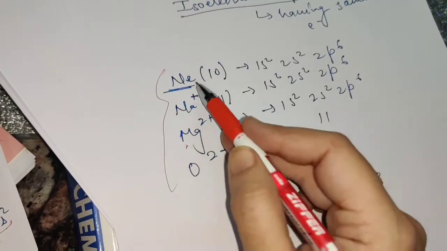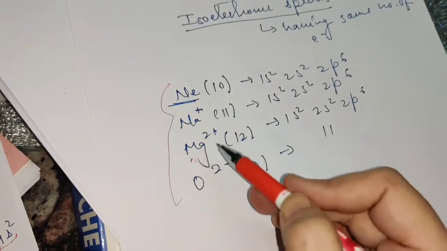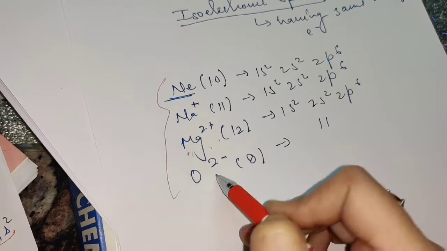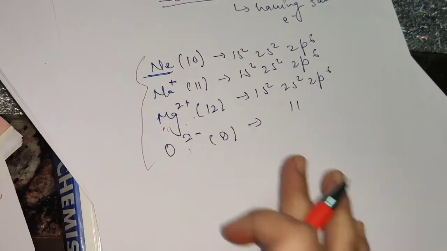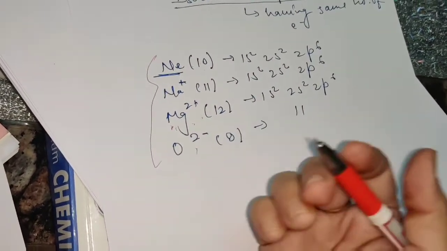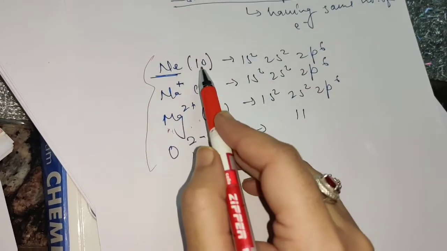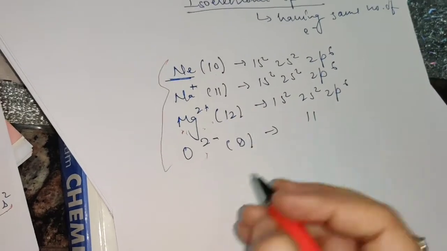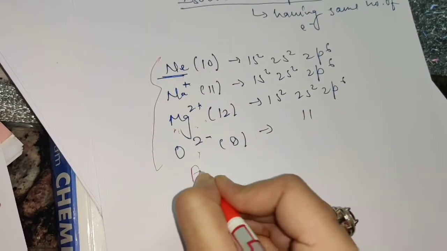So Na+ is isoelectronic with neon, neon is isoelectronic with Mg2+, Mg2+ is isoelectronic with O2-. So these all are isoelectronic with each other. And you can also add some more. I hope you can think of some more species which possess 10 electrons, like the fluoride ion.